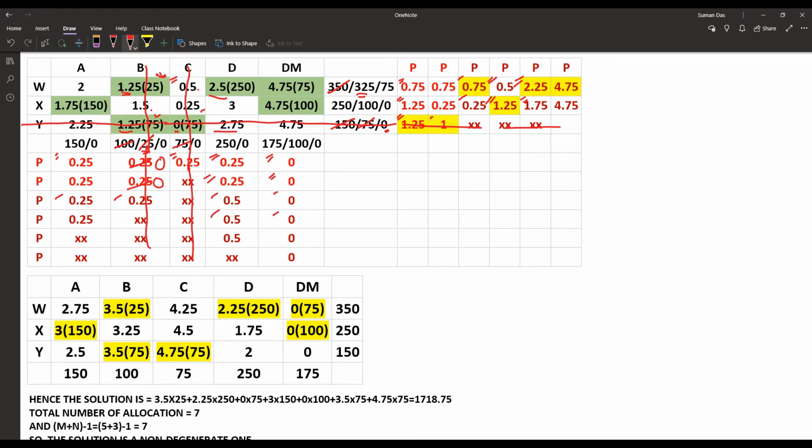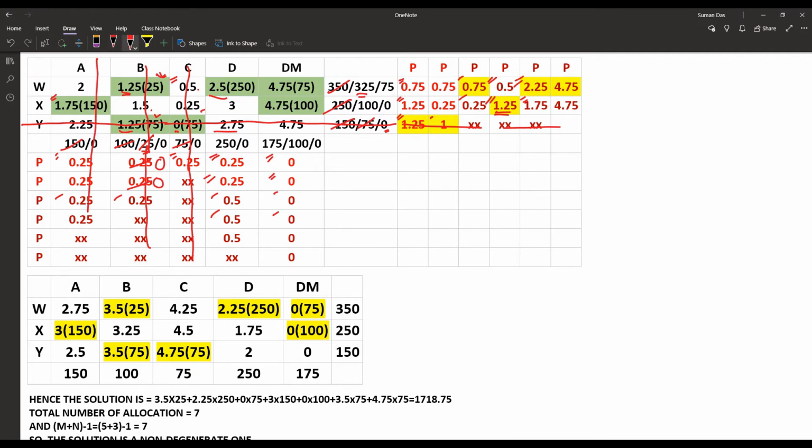So the maximum penalty is 1.25, that means the second row. Now according to the second row which one has the minimum cell value, that is 1.75. So here according to column that is 150 and according to row that is 250. So we are assigning 150 here, and 250 minus 150 is 100. As that column has been chosen, we are also crossing out that column.